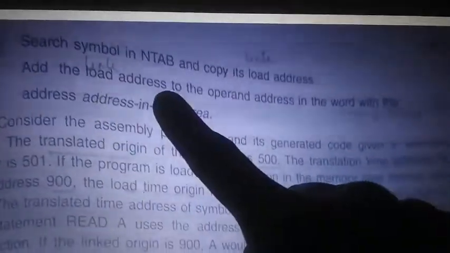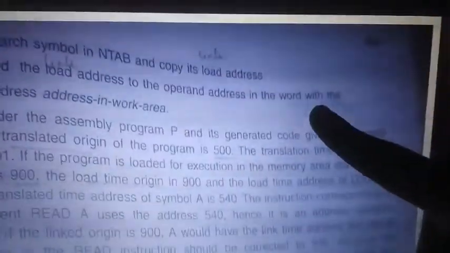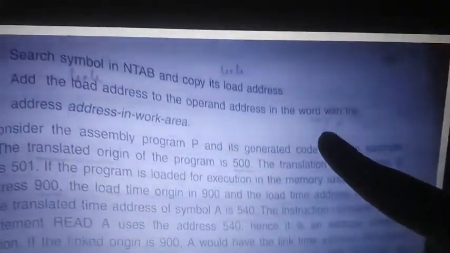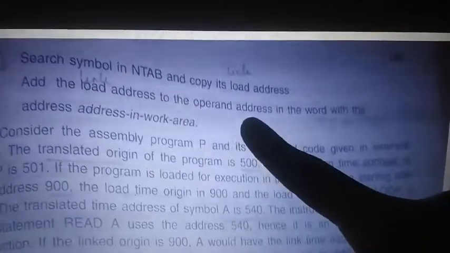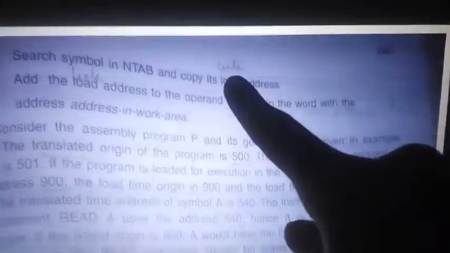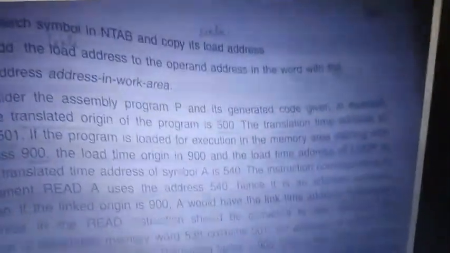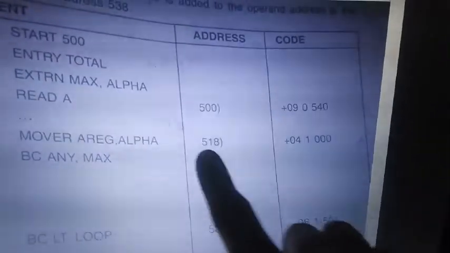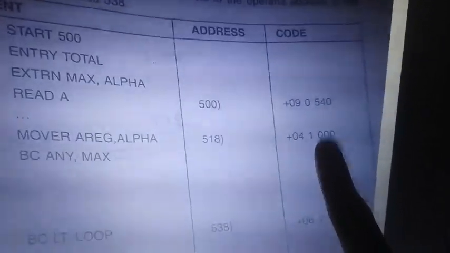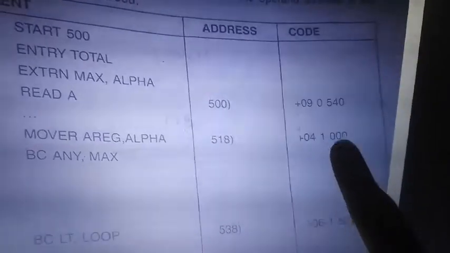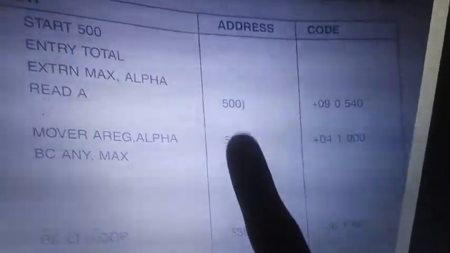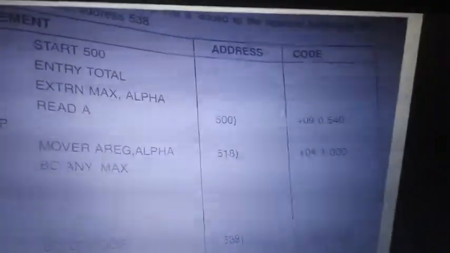Clear? So take the load address you have, and you need to add the operand address to it. The load address you get is 972, and you add the operand address. What operand address do you have in 915? The operand address is 000 because the assembler doesn't know it. So 000 plus 972, what is the address? 972 will go. So in 918, while loading, we put the load address we got from this.